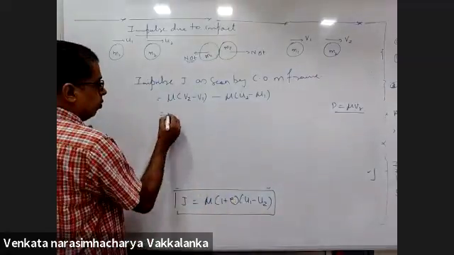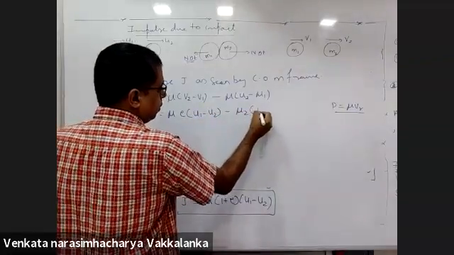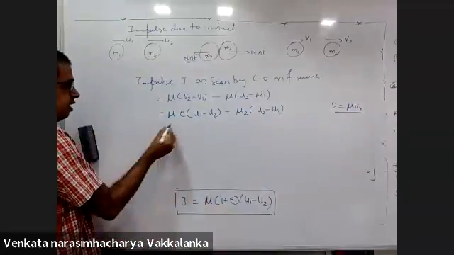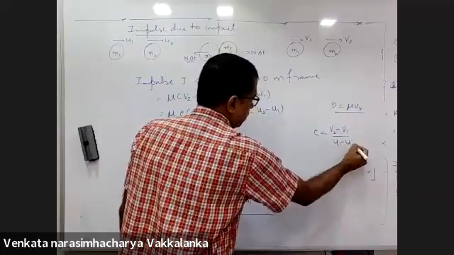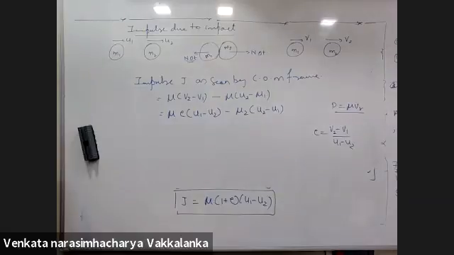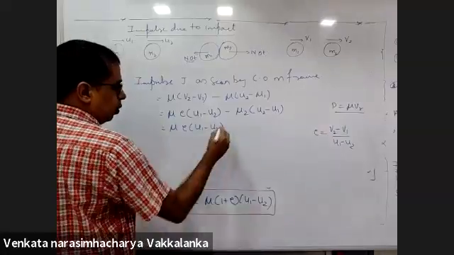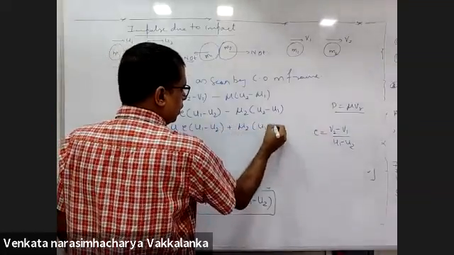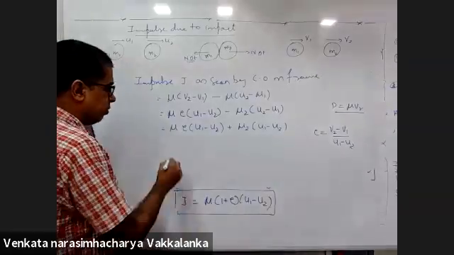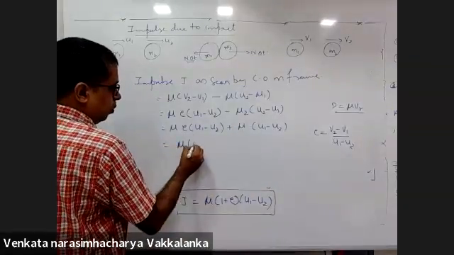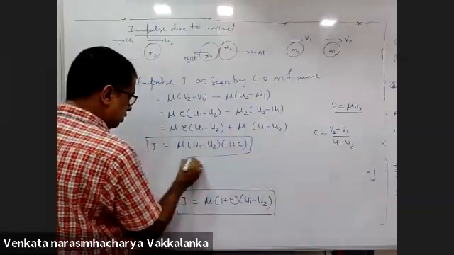Right? So now how do you get this? Mu times U1 minus U2, mu into U2 minus U1. How did you get this E? E is equal to V2 minus V1 upon U1 minus U2. Right? This will become mu E (U1 minus U2) plus mu (U1 minus U2). What have you done? You took the negative sign inside, it became U1 minus U2. This is mu into (U1 minus U2) into (1 plus E). Is this the answer that you are expecting?